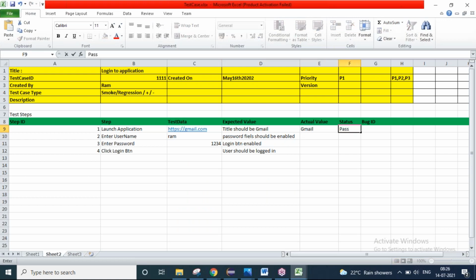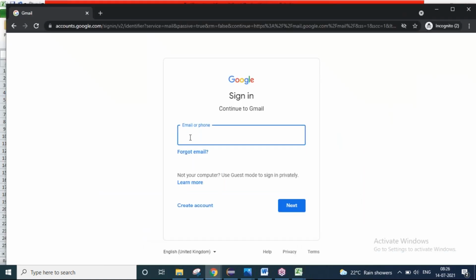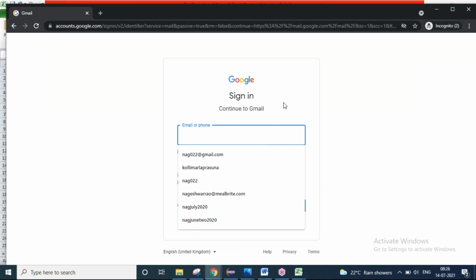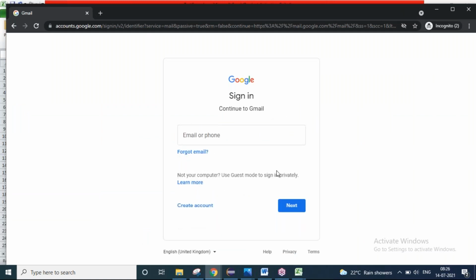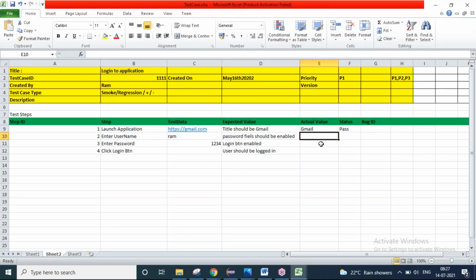This is a pass. Then I have to see the username field, right? I have to see the username field. Am I seeing the username field? Yes. Okay. Then enter the username. Am I seeing the next button? Yes. So mark it as pass. Like that, he will read each and every statement and he will compare the actual value with the expected value. When actual value and expected value is matching, then he will mark it as a pass. Like that, the QA person has to test the application manually.